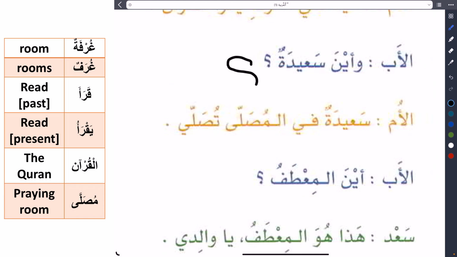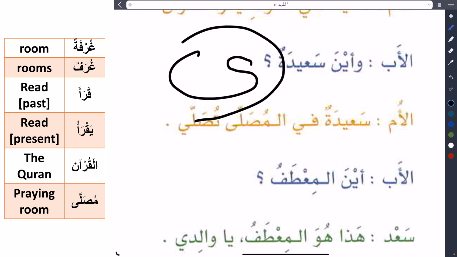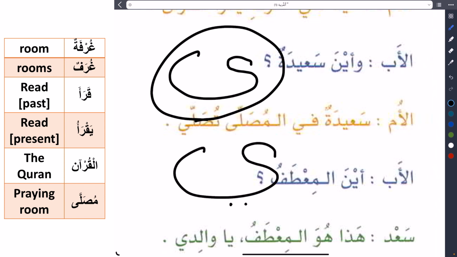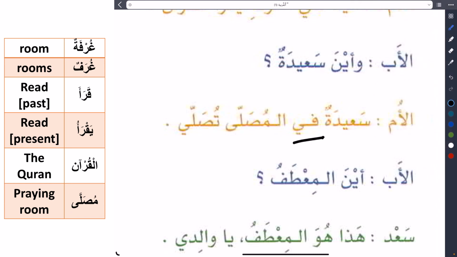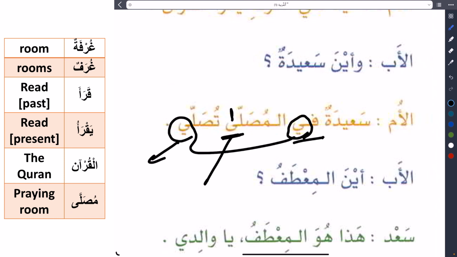This is not always, but we mostly use this. The alif, when it's written like ya, we write it without dots. The normal ya, we put two dots under. So let's look here: fil musalla. This ya has no dots under, so you know it's alif. That's why we pronounce it like alif. Musalla, la. This is alif. And the ya that has two dots, these two ya are normal ya.